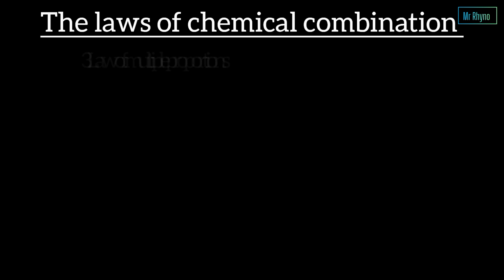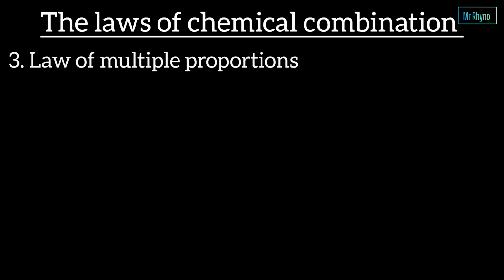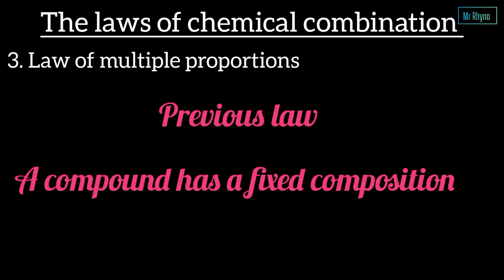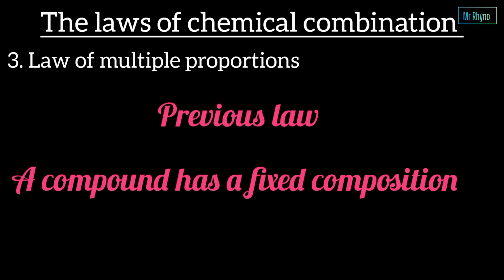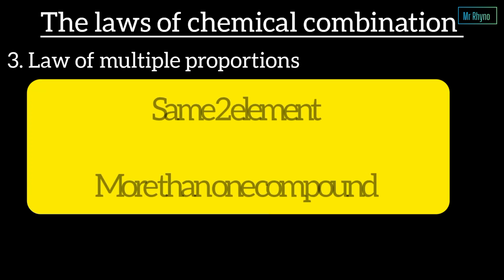Now let's look at the third law, that is the law of multiple proportions. The previous law showed that a compound has a fixed composition. But what happens when the same two elements form more than one compound?